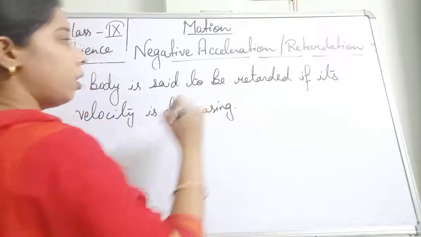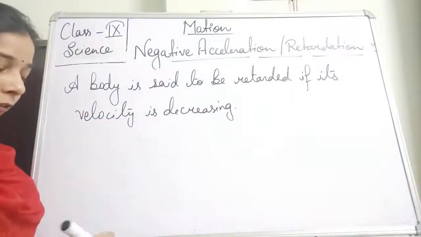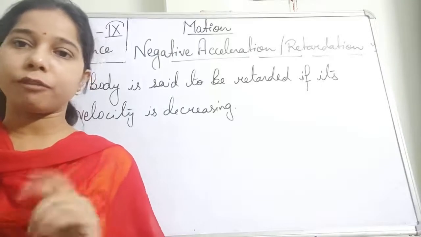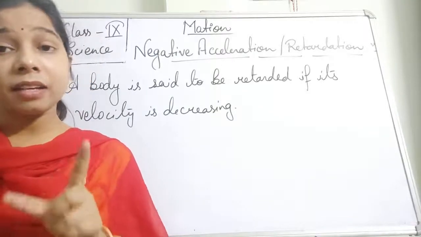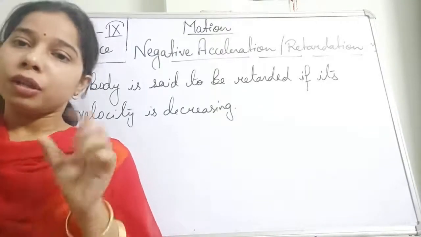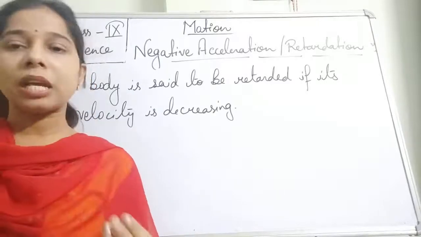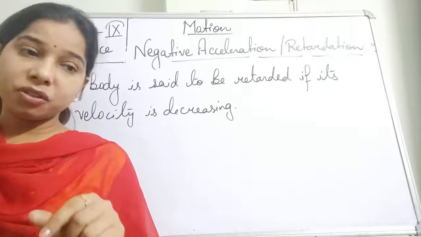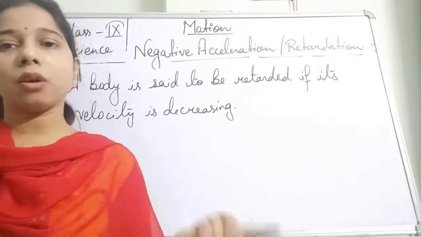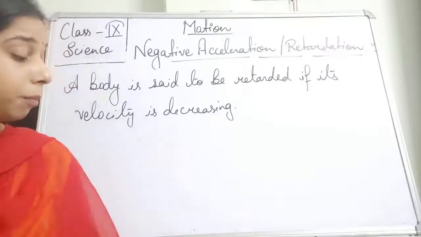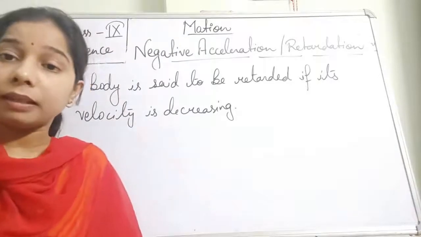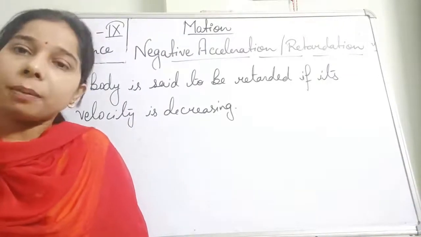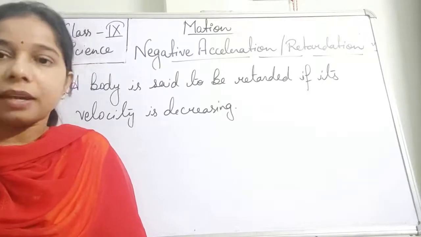Now we have understood a few things. Let me remind you. The first thing that we have understood, students, was acceleration. Acceleration is that in which the velocity of the body keeps on changing with respect to time. Acceleration includes uniform and non-uniform acceleration, and in both of them the velocity is increasing. It means both of them show positive acceleration.